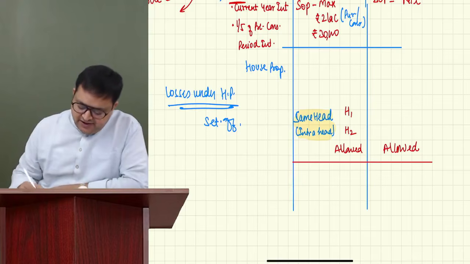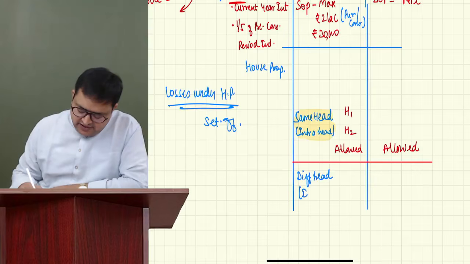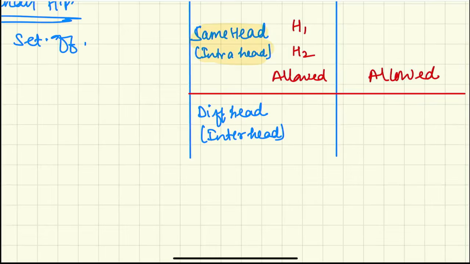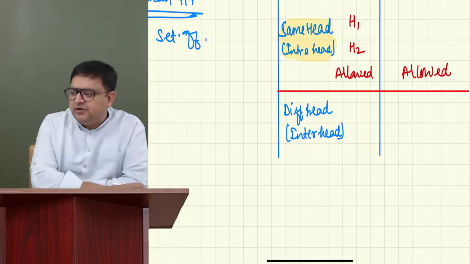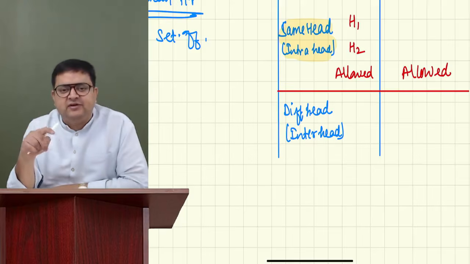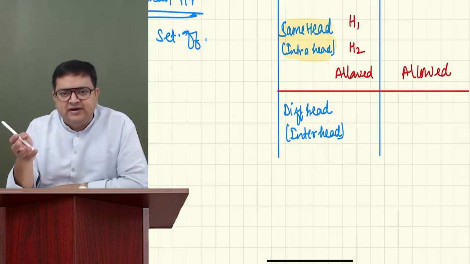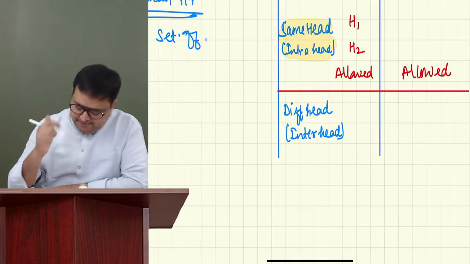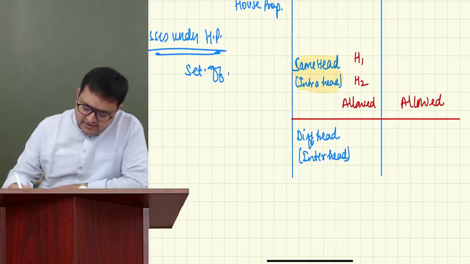But if it is a different head, that we call inter head. If it is a different head set off, what does it mean? It means that your house property losses, you are getting it set off from salary, or from PGBP, your capital gain or so. Then different head.